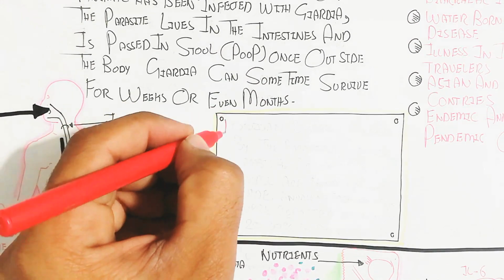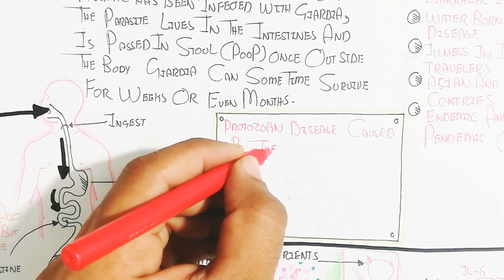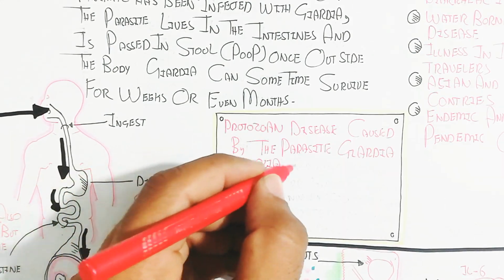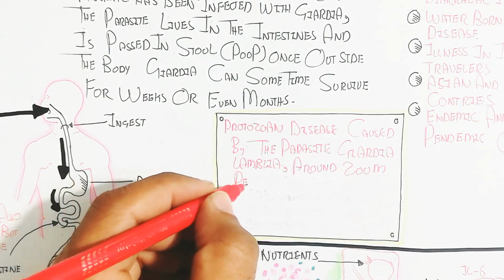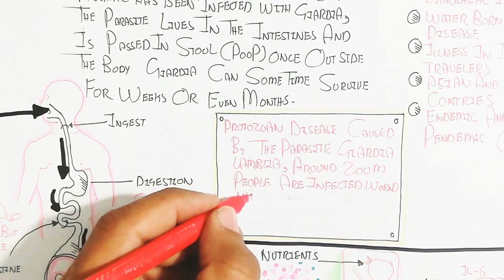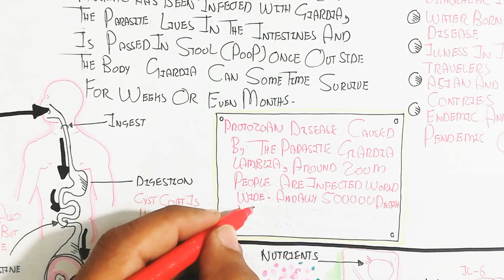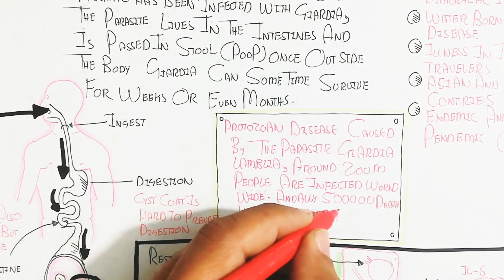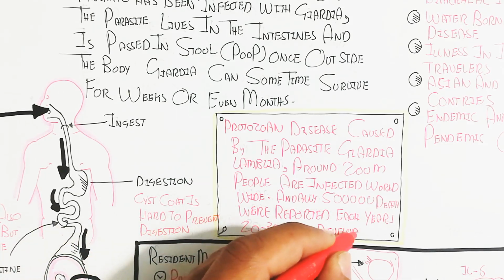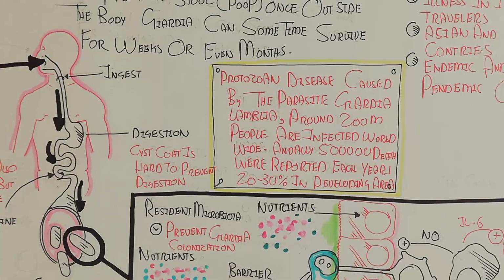This is a protozoan disease caused by the parasite Giardia lamblia. Around 200 million people are infected worldwide, and annually 5 lakh deaths are reported each year, and 20 to 30% occur in developing areas. I hope that makes sense.